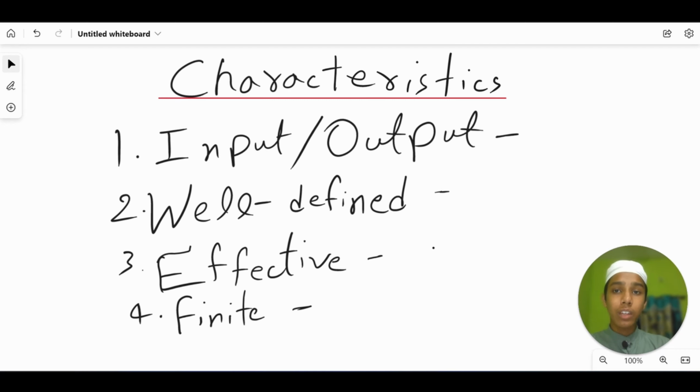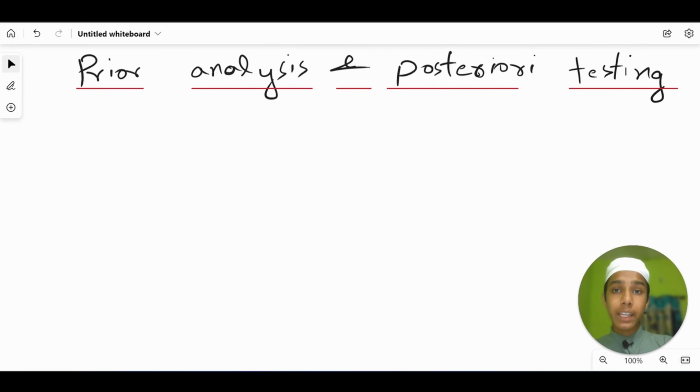Now let's talk about prior analysis and posterior testing in an algorithm. Prior analysis and posterior testing are the two methods used to evaluate the performance of an algorithm. Prior analysis refers to the analysis of an algorithm before it is implemented to run.